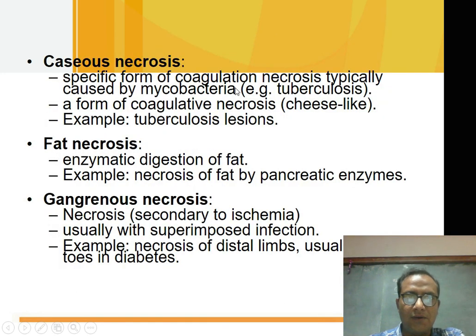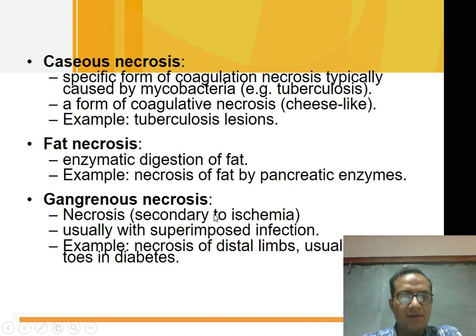Next is caseous necrosis. Caseous necrosis is also a specific form of coagulative necrosis, and the causative organism is Mycobacterium tuberculosis. In this, the coagulative necrosis is cheese-like. Next is fat necrosis. In fat necrosis, there will be enzymatic digestion of the fat, and there will be formation of soap. An example is necrosis of the fat by the pancreatic enzyme.